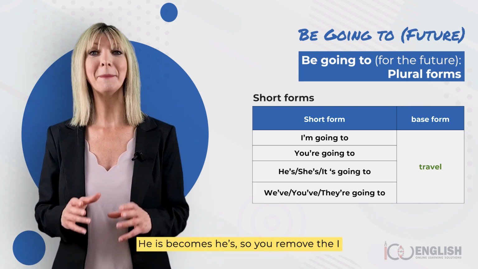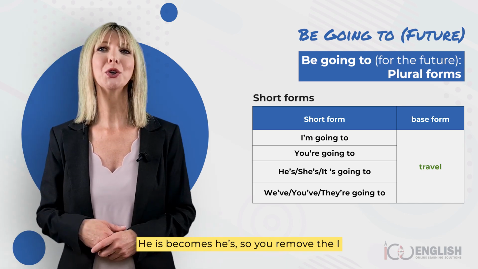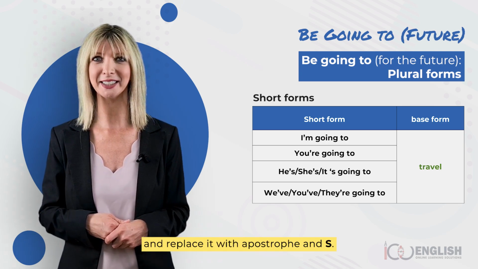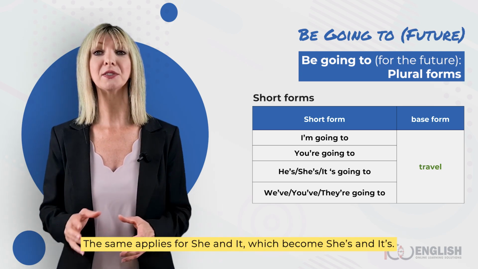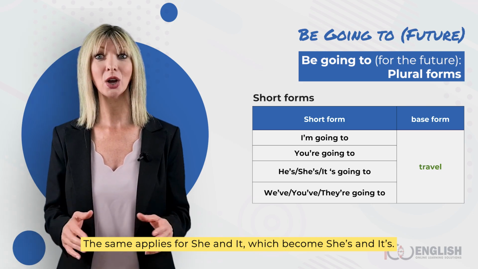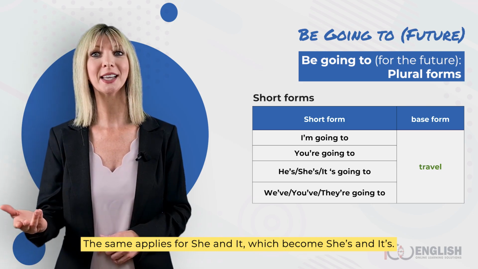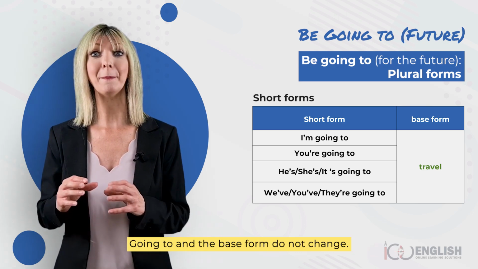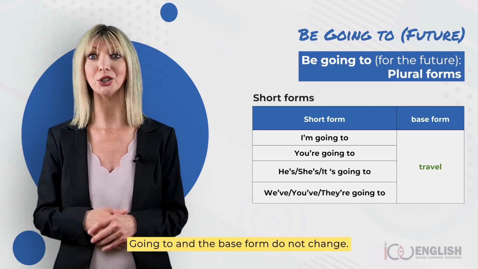He is becomes he's, so you remove the I and replace it with apostrophe and S. The same applies for she and it, which becomes she's and it's. Going to and the base form do not change.